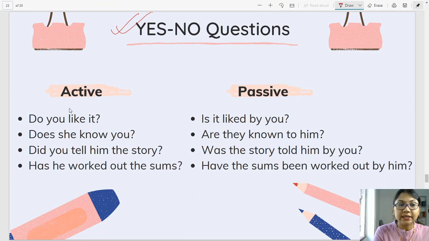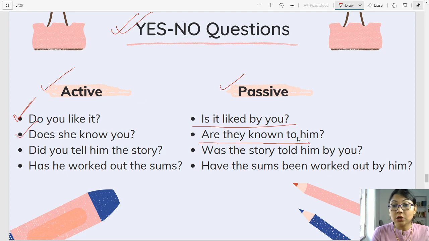In the active voice, I say, do you like it? In the passive voice, I say, is it liked by you? Does she know you? I say, are they known to him? Again, children, I hope you remember known, and it never takes by. Known to over here. I told you, you never take by. By is wrong over here.